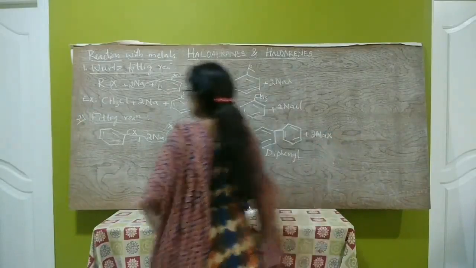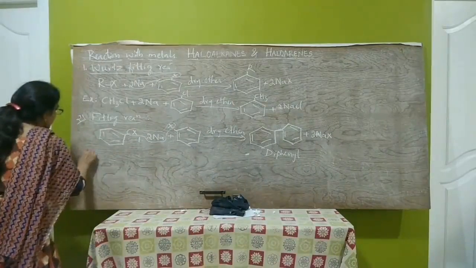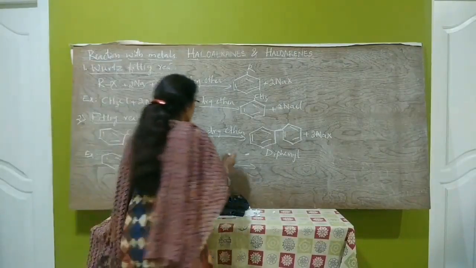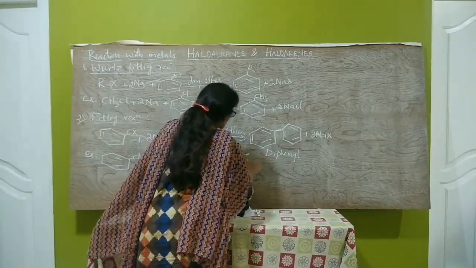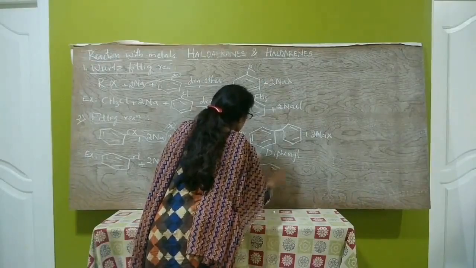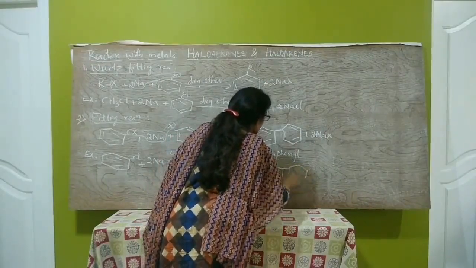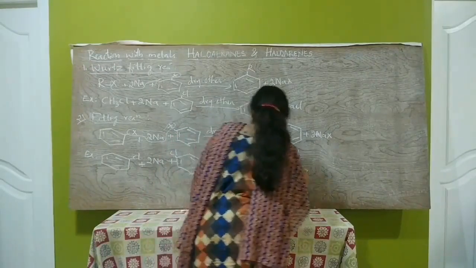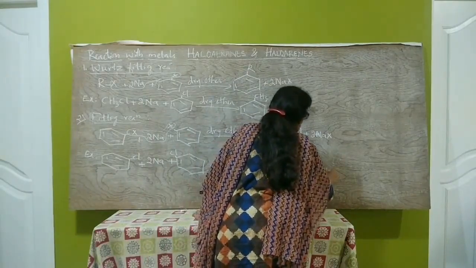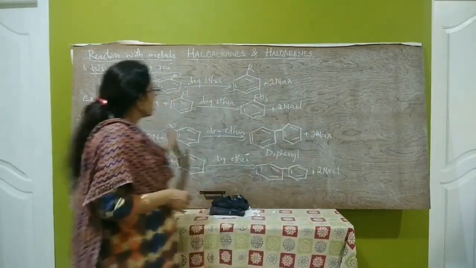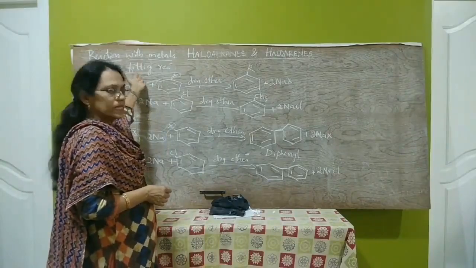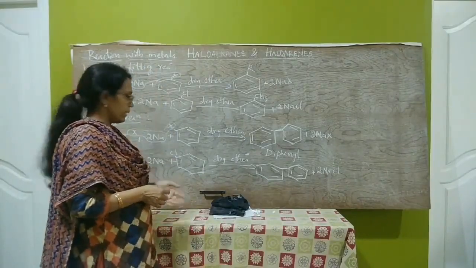Let us write one example. 2 molecules of chlorobenzene react with sodium in dry ether to form diphenyl plus 2NaCl. This is called Fittig reaction. These are the two reactions of haloarenes with metals.